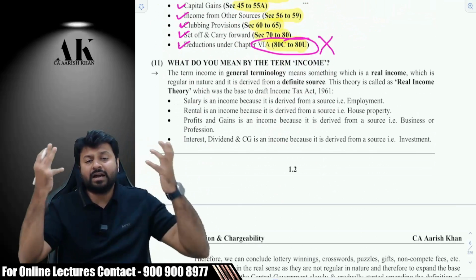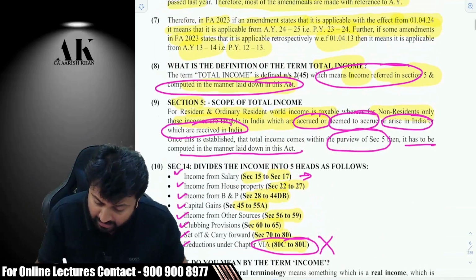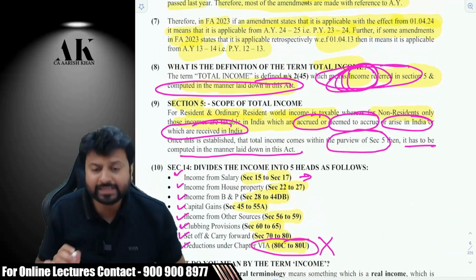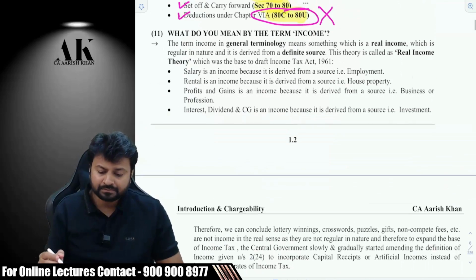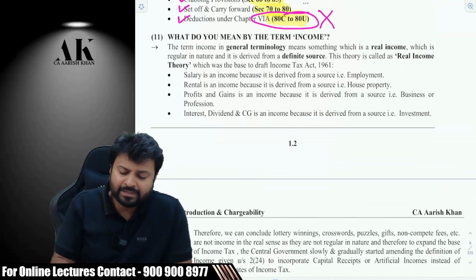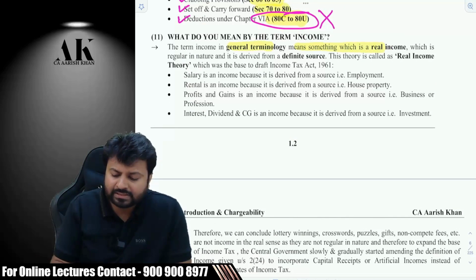Then comes the most important discussion of today. That is, what is income? When we say total income means income, then we have to answer what is income. The term income in general terminology means something which is a real income, something which is regular in nature and derived from a definite source. This theory is called the real income theory, which was the base to draft the Income Tax Act.